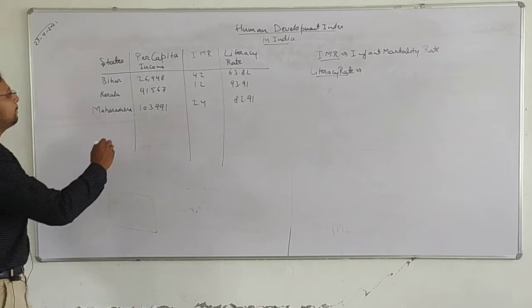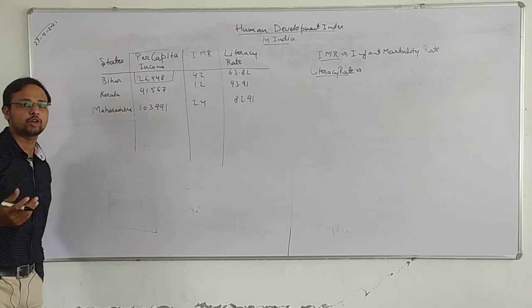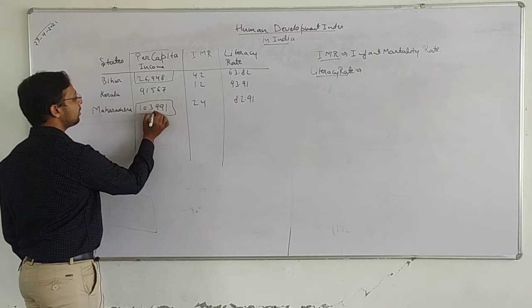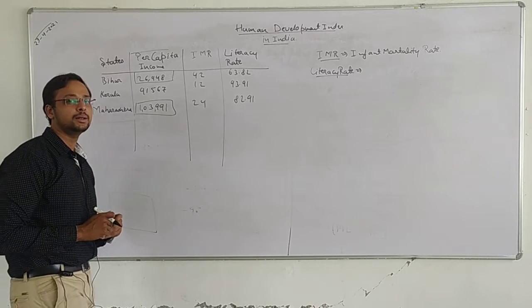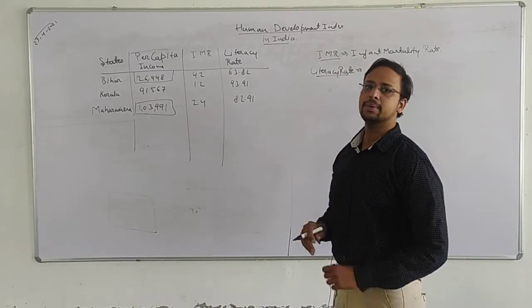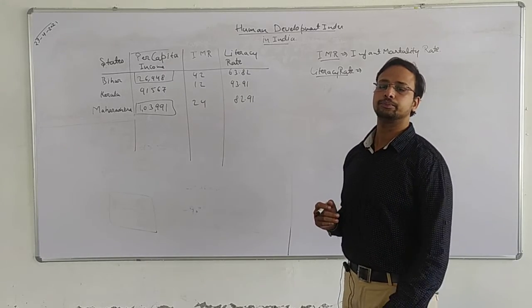The per capita income in Bihar is the lowest in India, that is 26,948, and Maharashtra has the highest per capita income, that is 1,03,991. But even with Bihar being the lowest per capita income state and Maharashtra the highest, there are other parameters to measure the human development index.